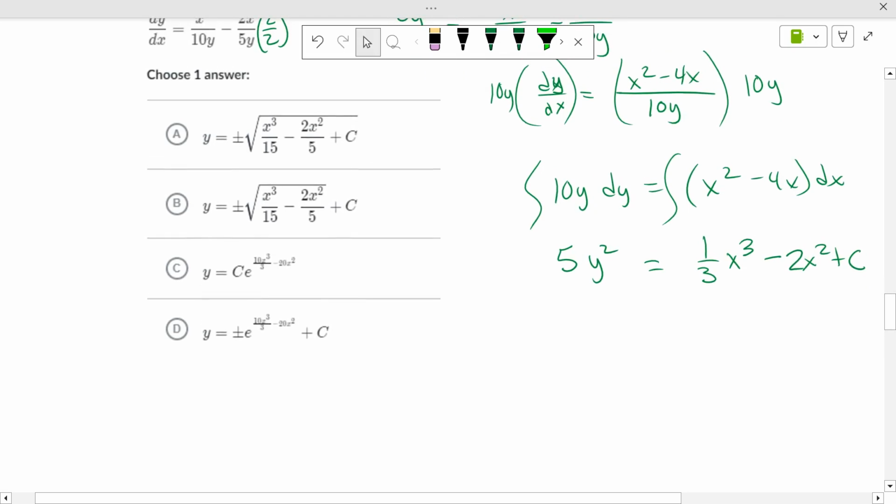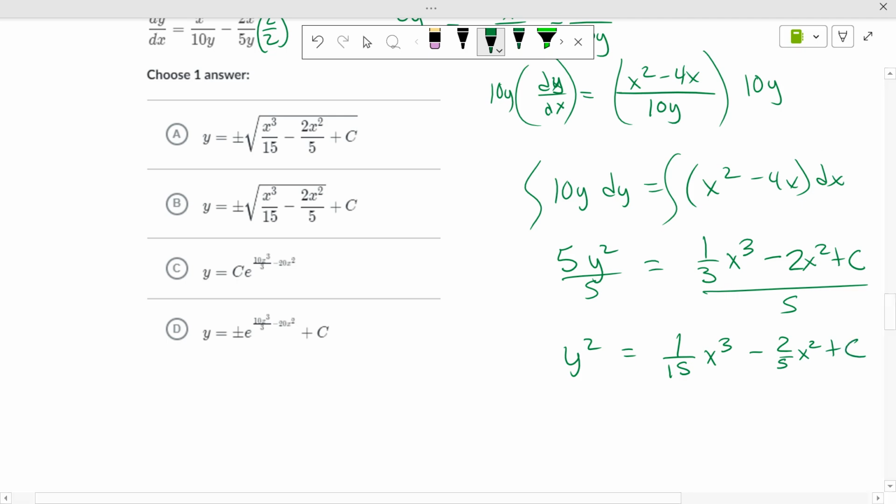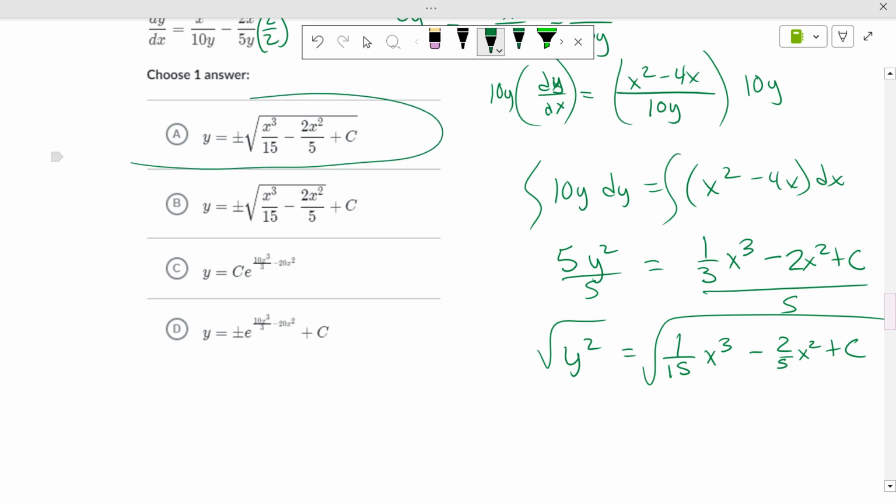Now what? Divide by 5, exactly. So y squared equals 1/15 x cubed minus 2/5 x squared plus c. Okay, because c, a constant divided by 5, is still some constant. Now take the square root. So we need a plus or minus square root of x cubed over 15 minus 2x squared over 5 plus c, and I would keep the c inside the radical. Okay. All right.